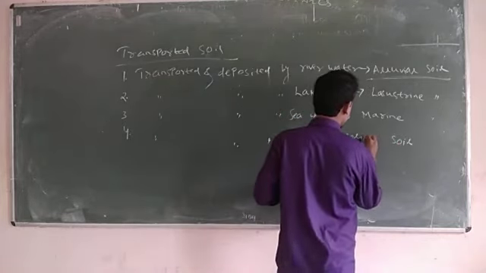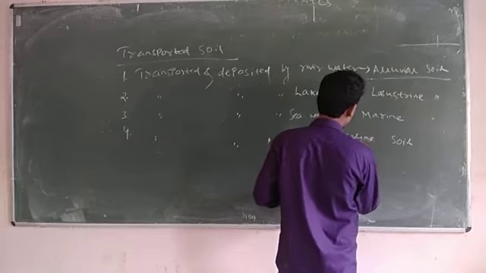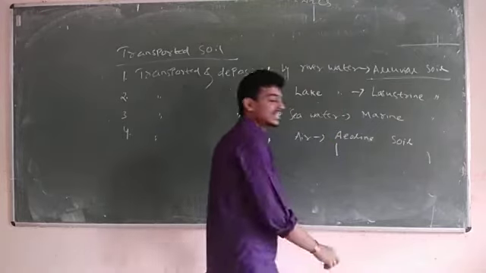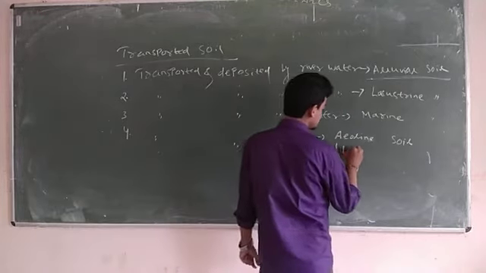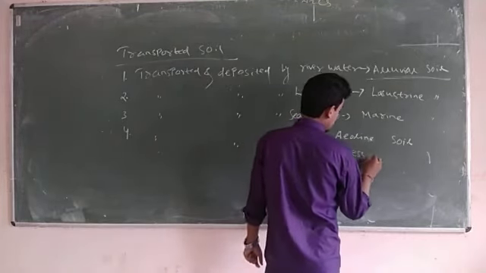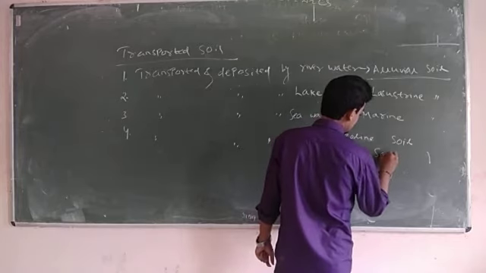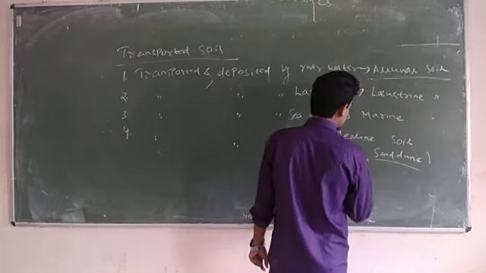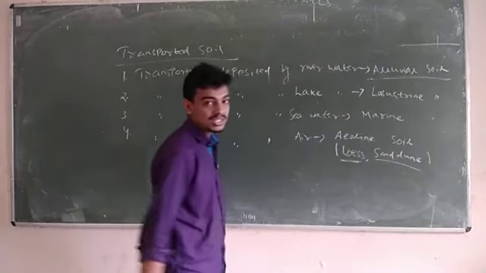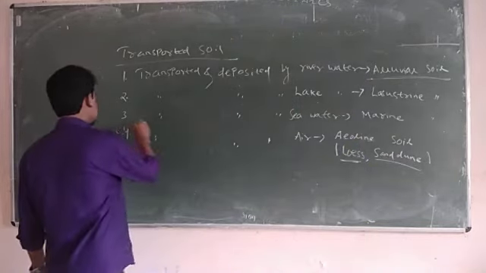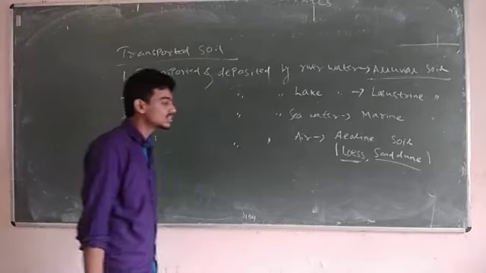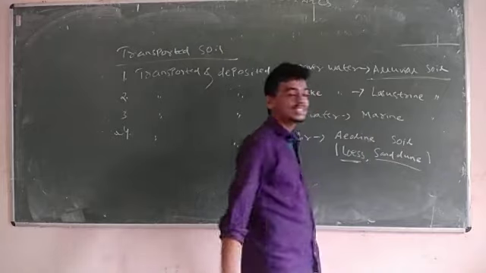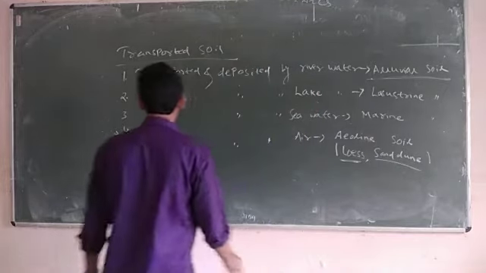It is also written somewhere as aeolian soil. The examples of this soil are loess and sand dune. Remember these examples. Soil transported and deposited by air is called aeolian soil, and the examples of that soil are loess or sand dune.